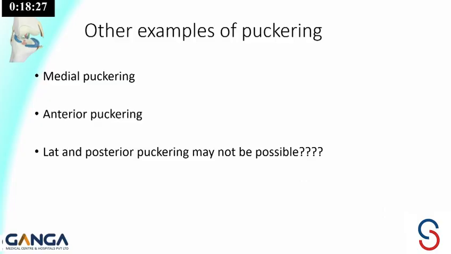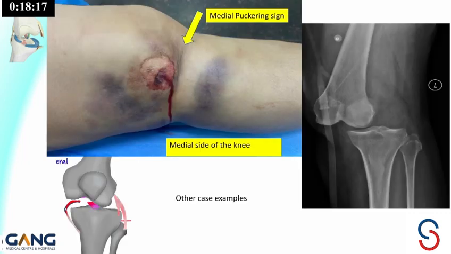I'll just show a few examples of other puckering. There can be a medial puckering or anterior puckering, but I'm not sure about lateral and posterior puckering, which we have not seen. This is another example where there was a medial puckering and a type 1 open wound with abrasion, and we can see that the joint is in a subluxated position.